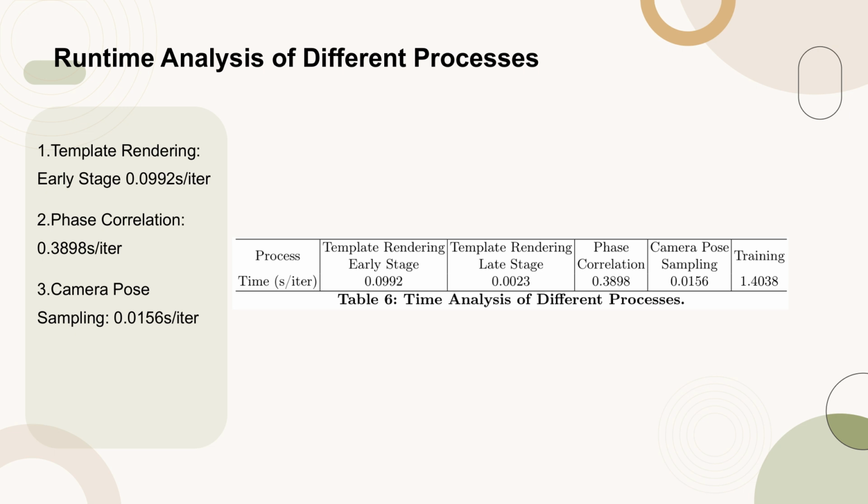The phase correlation process, responsible for estimating the scale and in-plane rotation, takes 0.3898 seconds per iteration. Additionally, camera pose sampling, which includes calculating mean square error and performing inverse sampling, consumes 0.0156 seconds per iteration. These timings are crucial for understanding the computational efficiency and resource requirements of the TeFF method during its training phase.